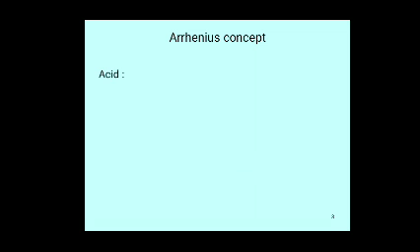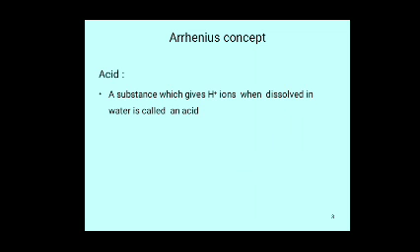Arrhenius acid. A substance which gives H plus ions when dissolved in water is called an acid. Any substance which dissociates in water and produces H plus ions is called Arrhenius acid.